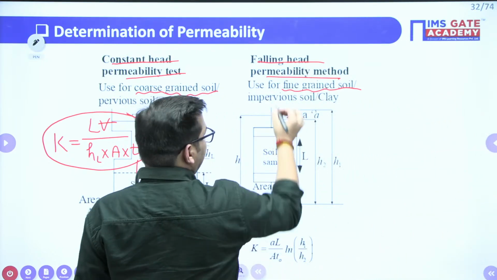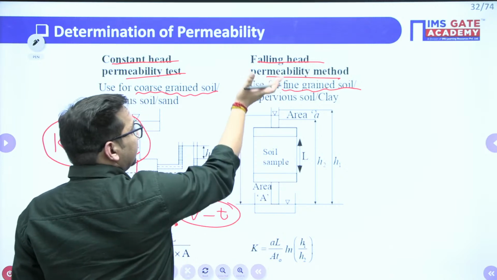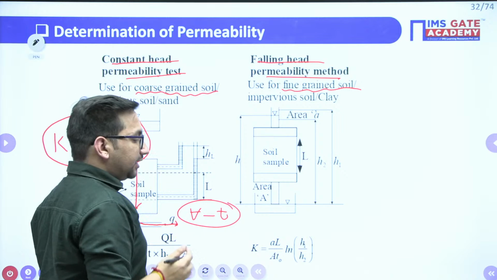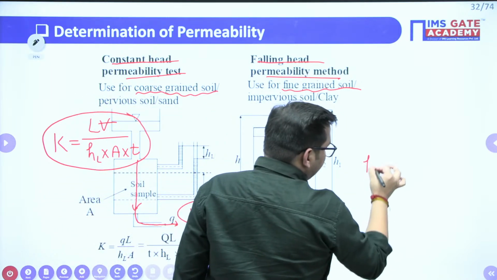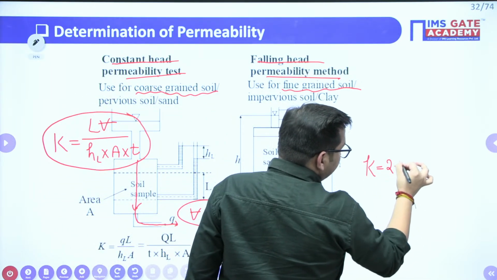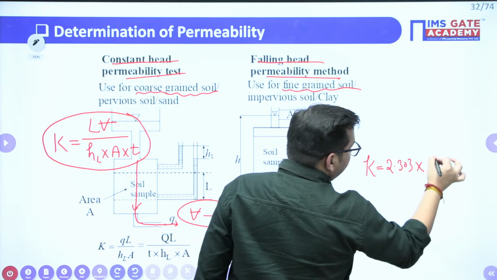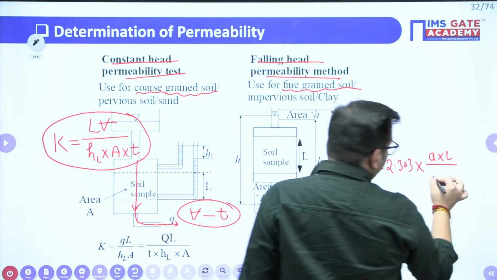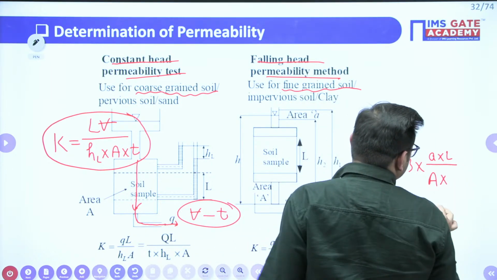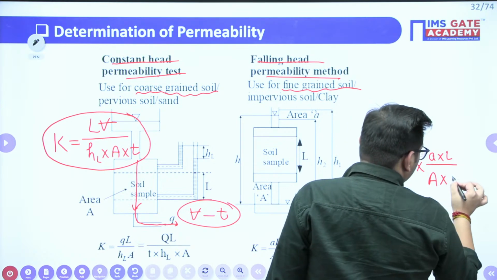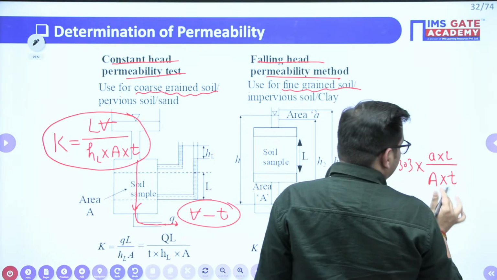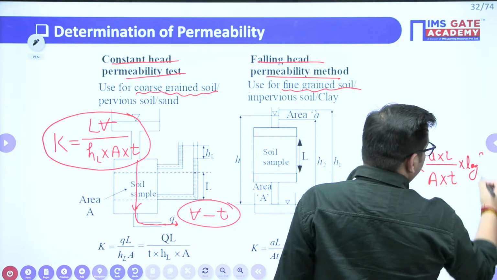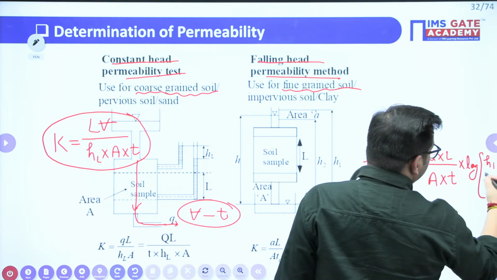There will be a small standpipe, and in that we take, at different times, how much change there is in head, clear? And based on that, we give the formula K is equal to 2.303 a L upon A t log base 10 of H1 by H2, where small a is the area of the standpipe, L is the length of the sample, capital A is the area of your sample, and t is the given time in which your head reduced from the H1 value to the H2 value.